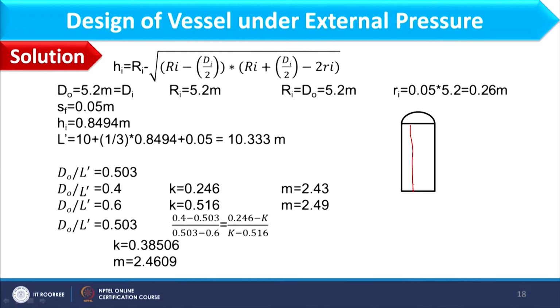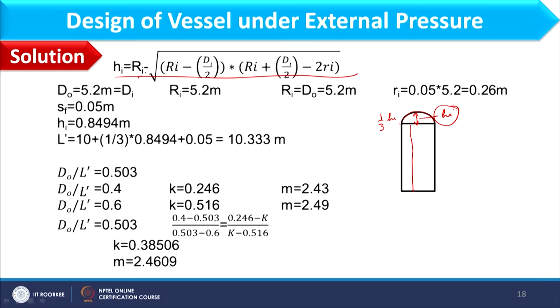As you can see from this diagram, this is the shell and this is the form section. Now, the height of the form section is hi, and to consider this domed section in effective length, I am considering 1/3 of hi. So, first of all I have to determine what is hi, which you can find through this expression.